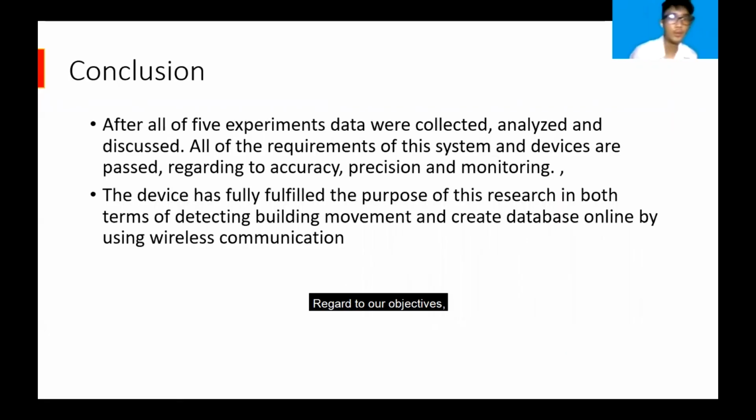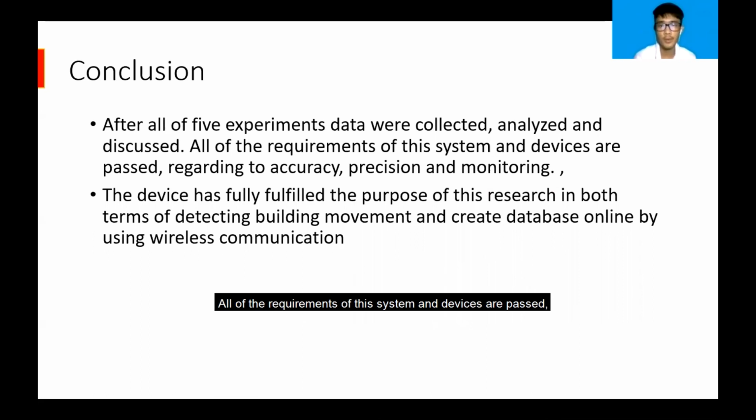For the conclusion and recommendation: with regard to our objective, we can conclude that after all of the 5 experiments, data were collected, analyzed, and discussed. All of the requirements of this system and device are passed regarding accuracy, precision, and monitoring. The device has fully fulfilled the purpose of this research in terms of both detecting building movement and creating a database online by using wireless communication.